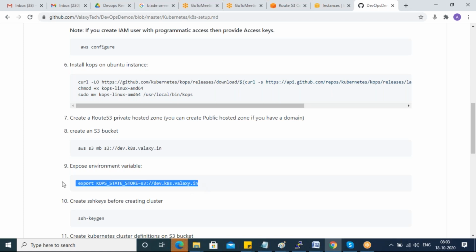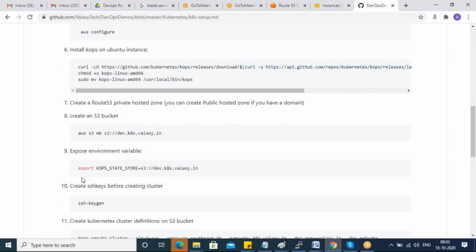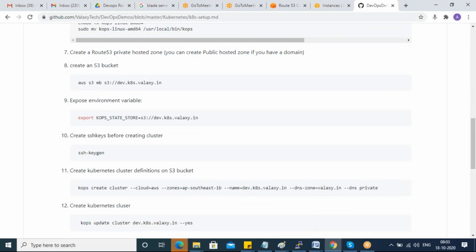When you run kOps commands, it will throw an error, something like unable to read the configuration. So I set this command again, and after that it was working. It will show that error, guys. Don't worry. 99% of the time, in the command output itself, you will get the answer. You should be able to analyze it.